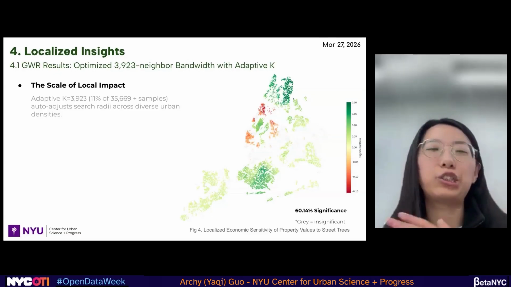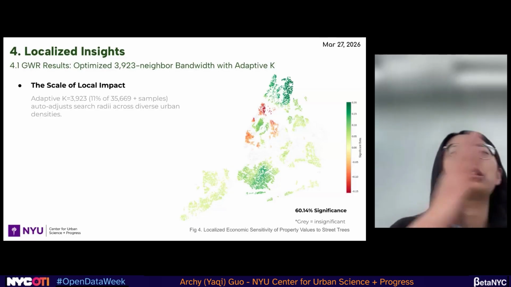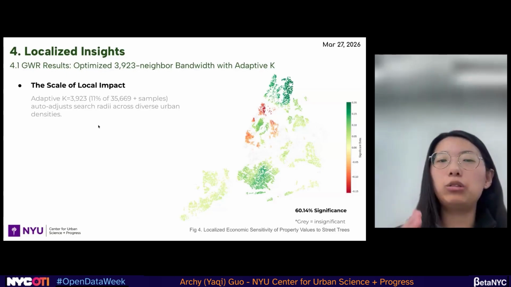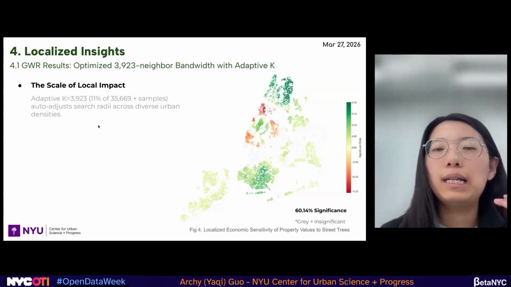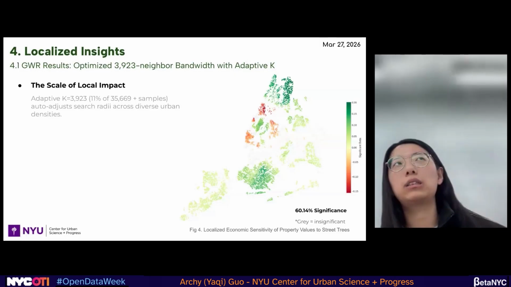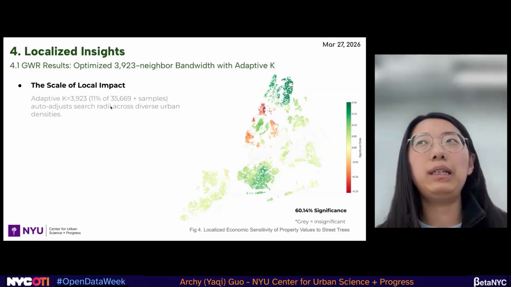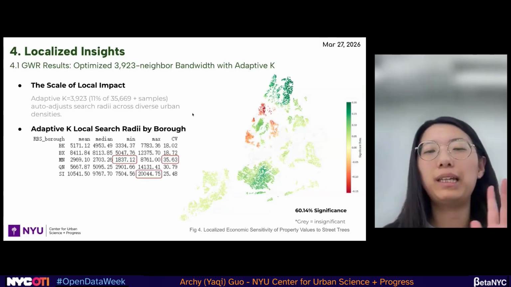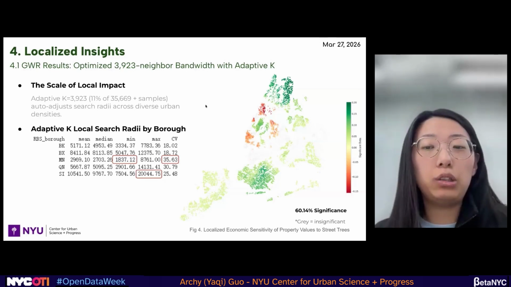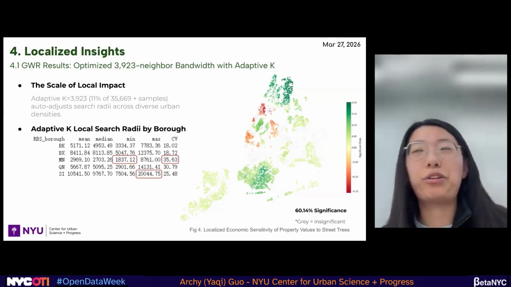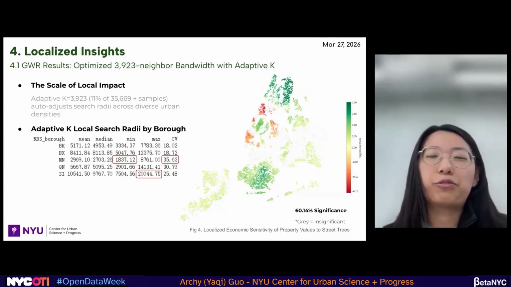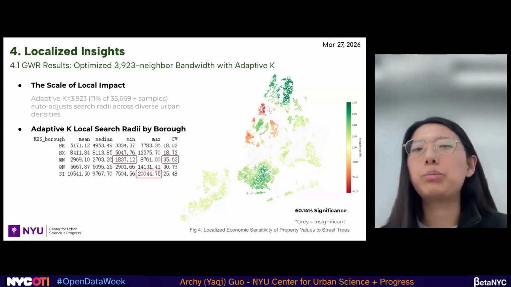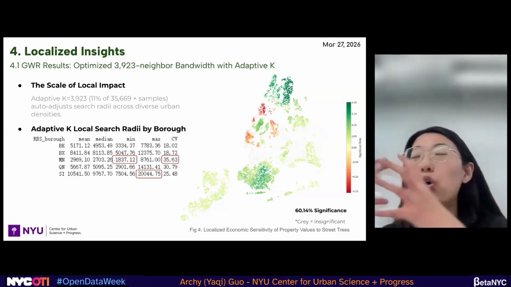That K represents the neighbors around you. You share a similar situation, a similar status, and a similar coefficient of the street trees, which means it is an auto-adjusted search radius across diverse urban densities. It does not just care about the difference between Manhattan and Staten Island, and we can see it further. Some interesting things here: in New York, the Manhattan area is very dense, the housing there is very dense. So the same number of K, meaning your neighbors, might represent a smaller scale.